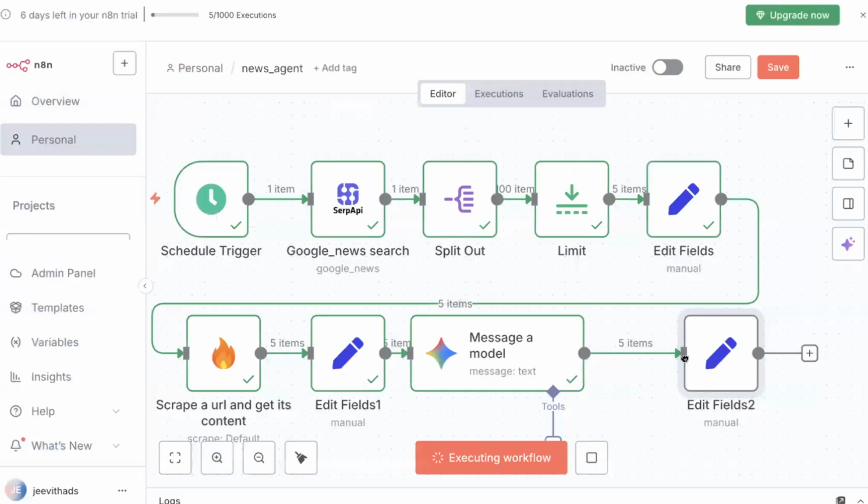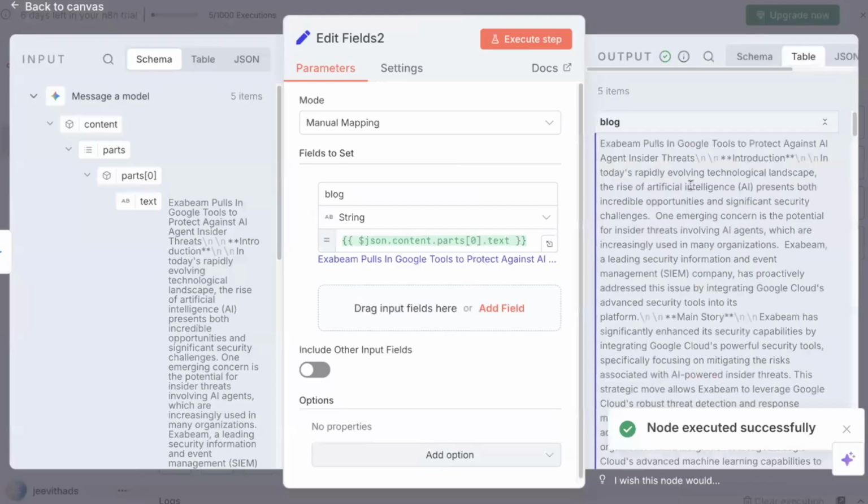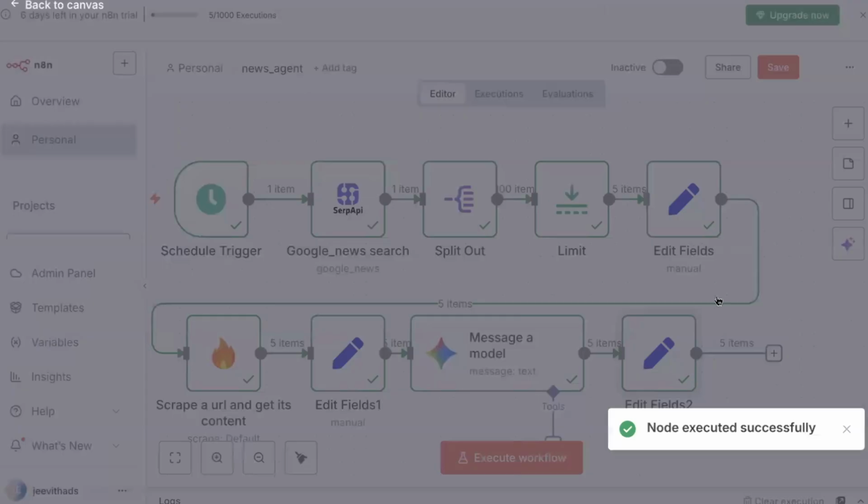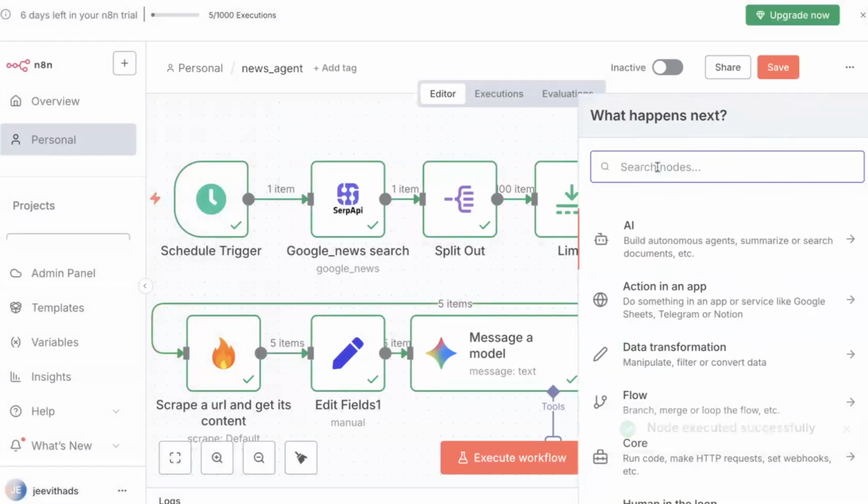Great. It will execute. Okay. Done. It has extracted the blog. So now we have to send whatever is extracted and whatever blog is written for every article. We just need to email it so that the user can read those articles every day at a triggered time.